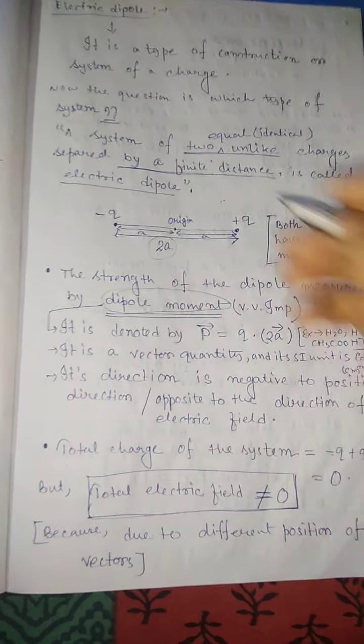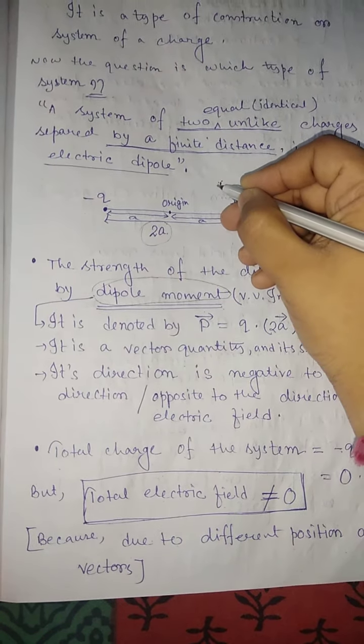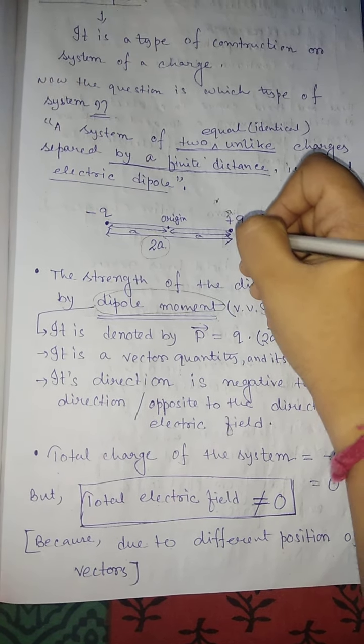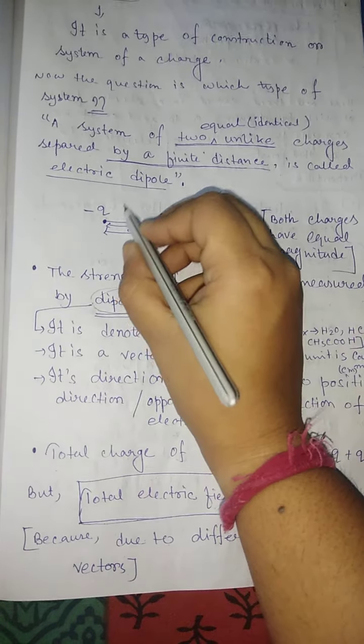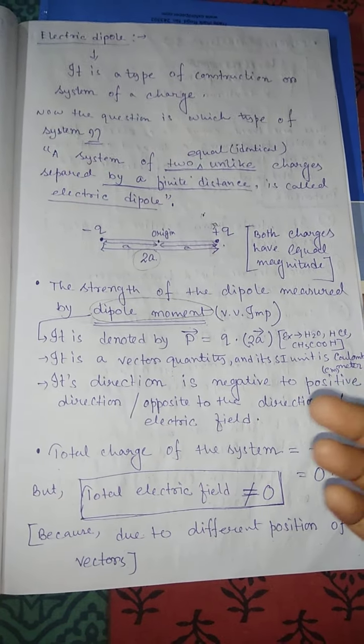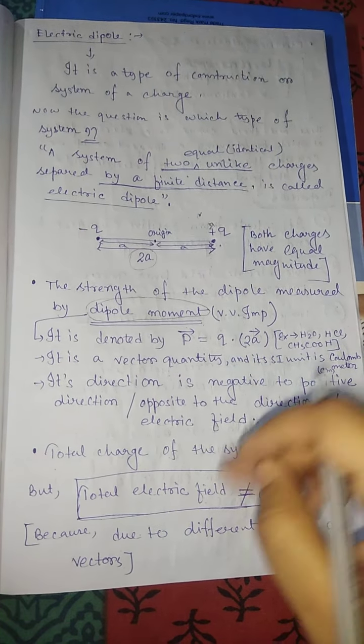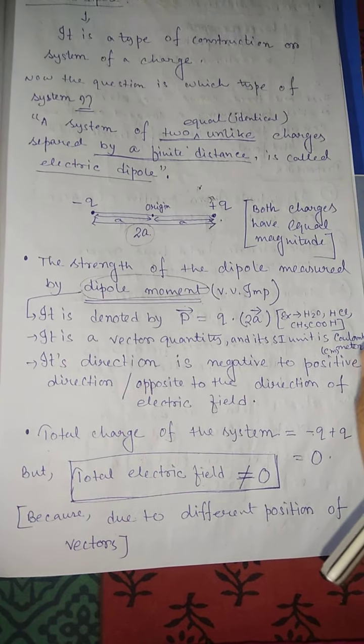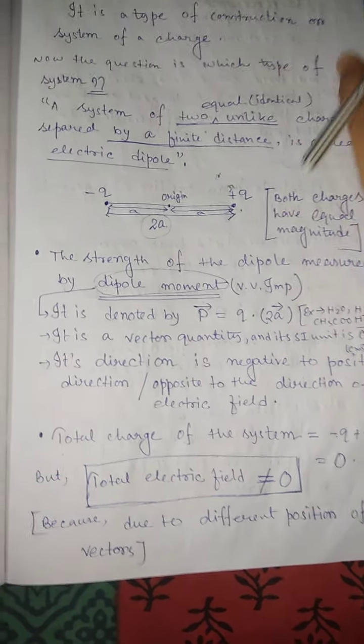Vectors means position vectors. If we consider any point here, so if we join, this is R1. R1 is the position vector of plus q. This is r2. r2 is the position vector of minus q. So due to different position of the vectors, total electric field cannot be 0, but total charge is always 0.